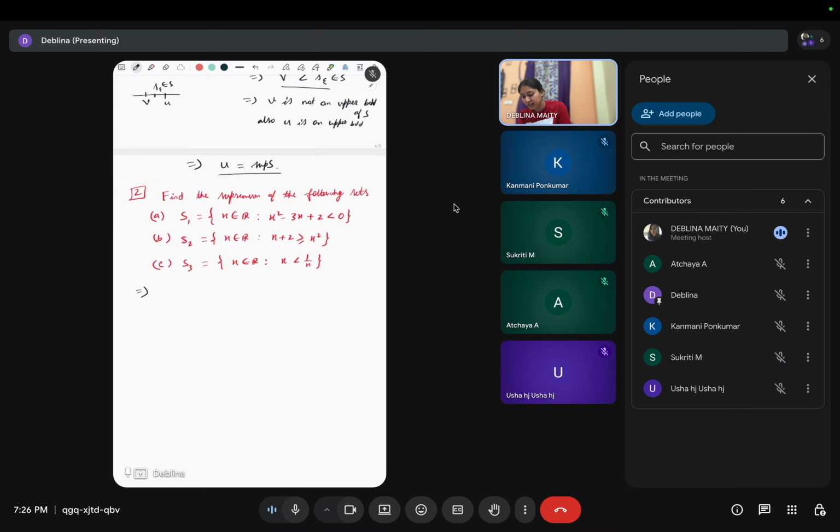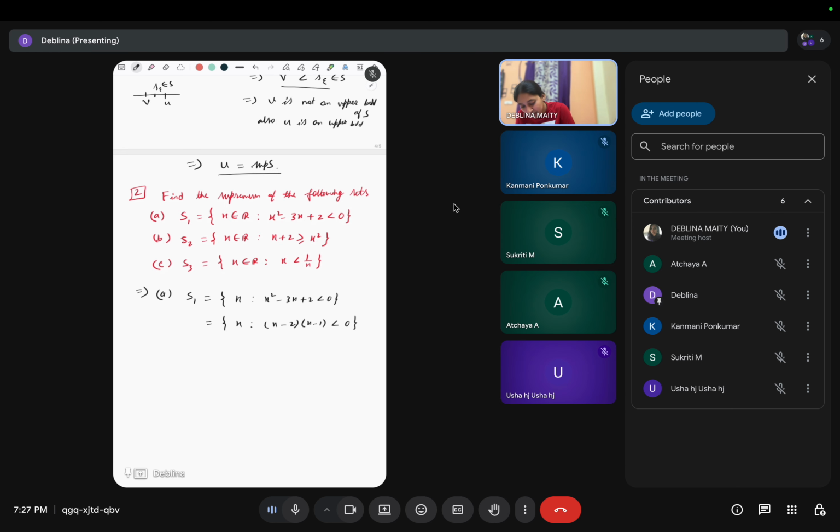So what about the first one? So S1 is what? All those x such that x square minus 3x plus 2 is less than 0. So this will be x minus 2 times x minus 1, right?